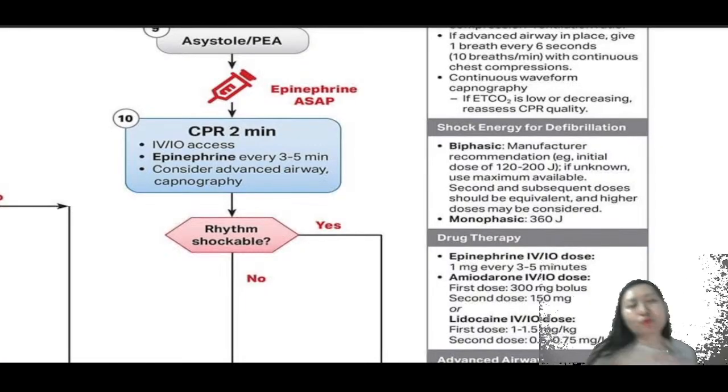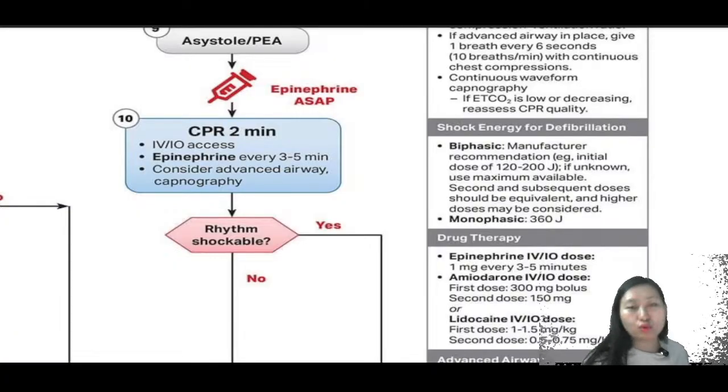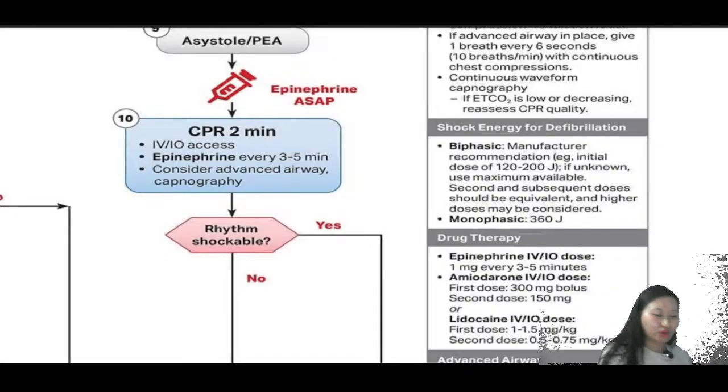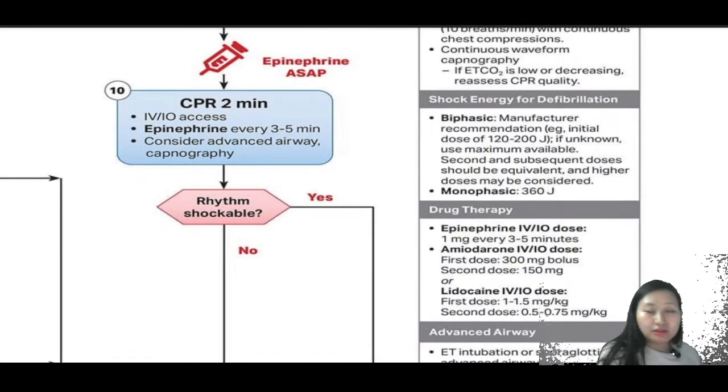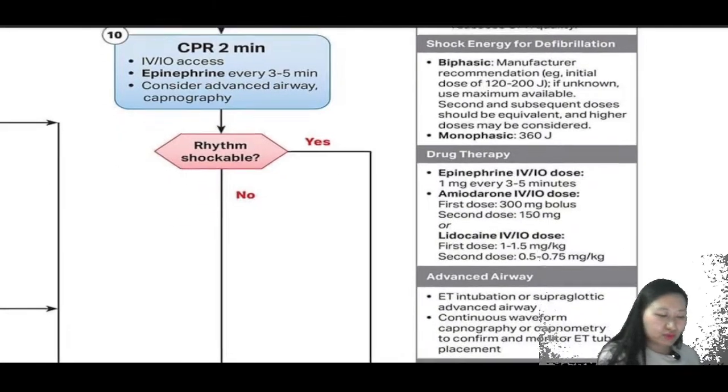Okay. Now, for us to know whether our compressions, the CPR quality, is effective, it's very important for us to note the capnography waveform, which is your ETCO2, whether it is low or decreasing, that it should not be below 40. Defibrillation in shock, biphasic, we will be giving about 120 to 200 joules. Of course, it depends on the manufacturer's recommendation. Monophasic, we will be giving 360 joules.